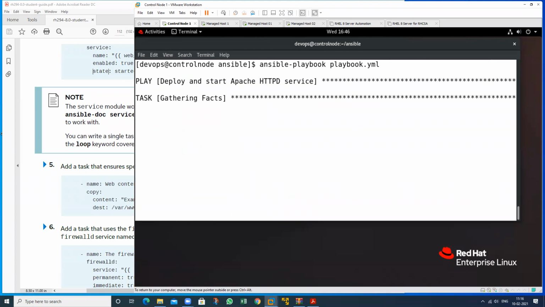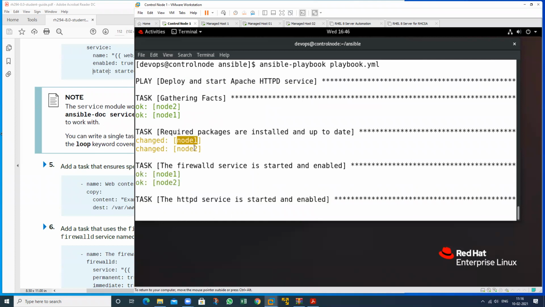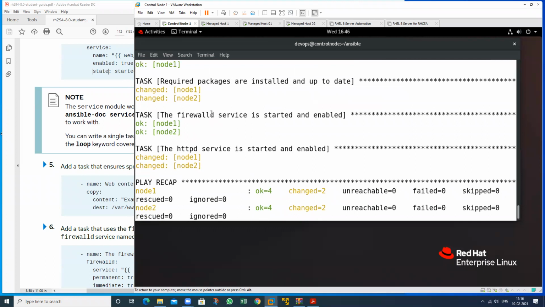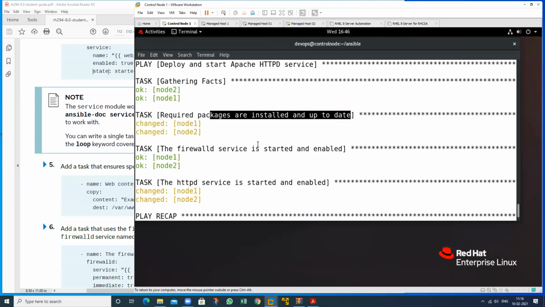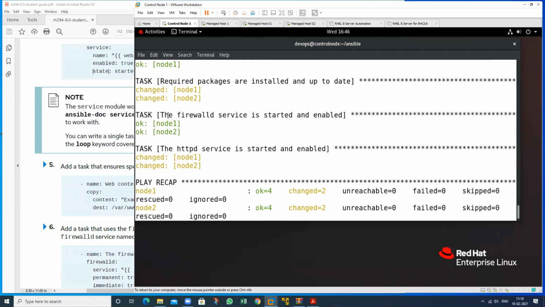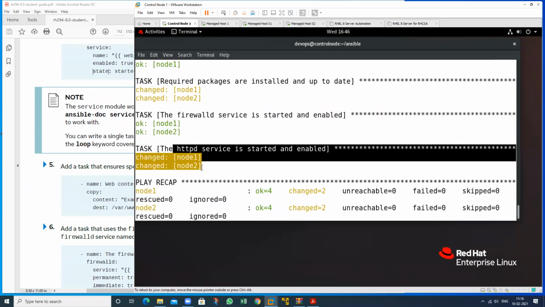So I want to do a dry run. On these two machines, this package has been installed and the service has been enabled. See this one, this is already enabled and this one.